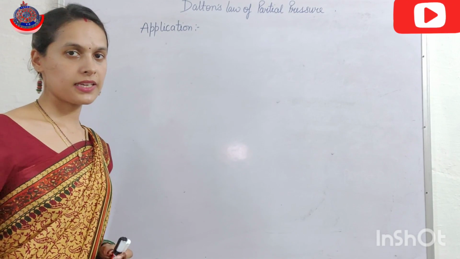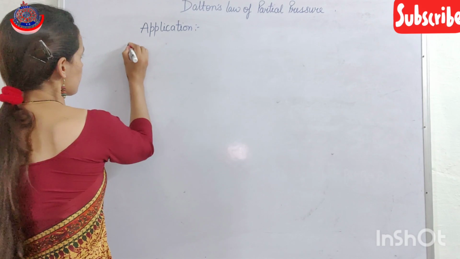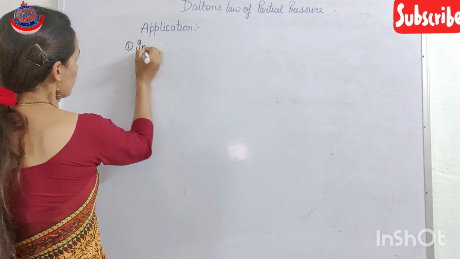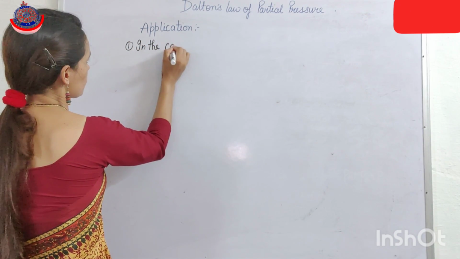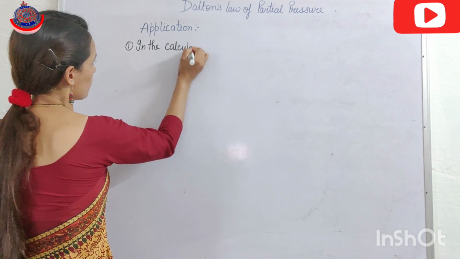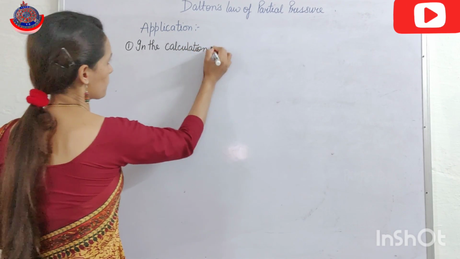Okay. Now we will study the applications of Dalton's law. So the first application is in the calculation of partial pressure.